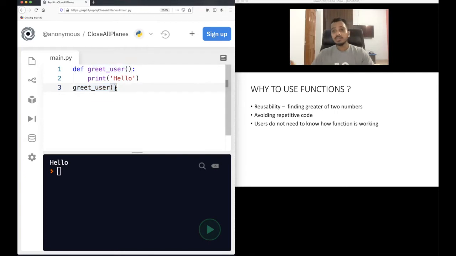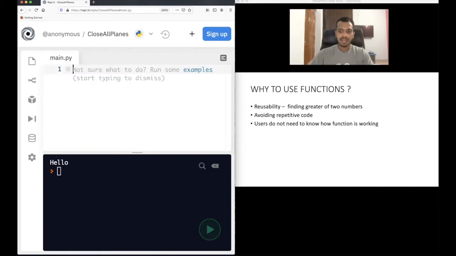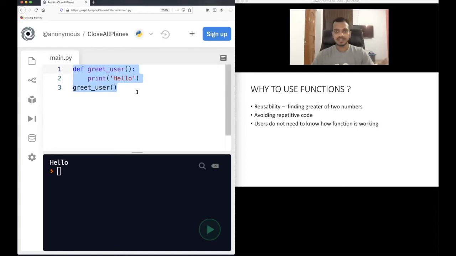Now why use functions? I could have done the same thing like this. I mean, remove this, I could have just done print hello. And if I do this also, I get hello. Why write functions? This will be a question. So let me tell you why we use functions in programming.